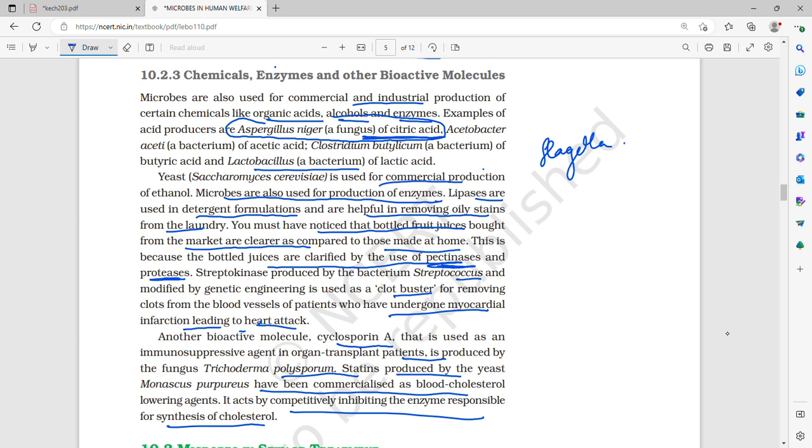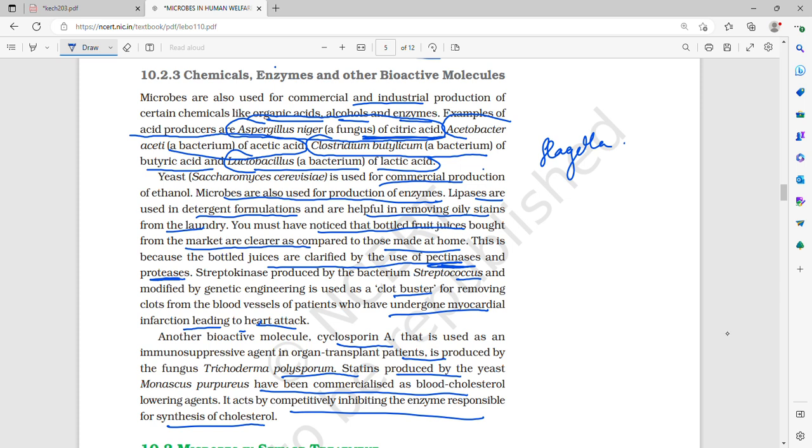Then Acetobacter aceti is a bacterium of acetic acid. Clostridium butylicum is a bacterium of butyric acid, and Lactobacillus is a bacterium of lactic acid.